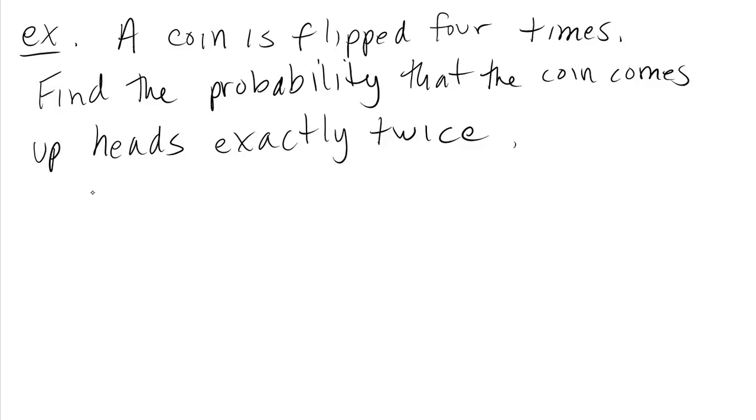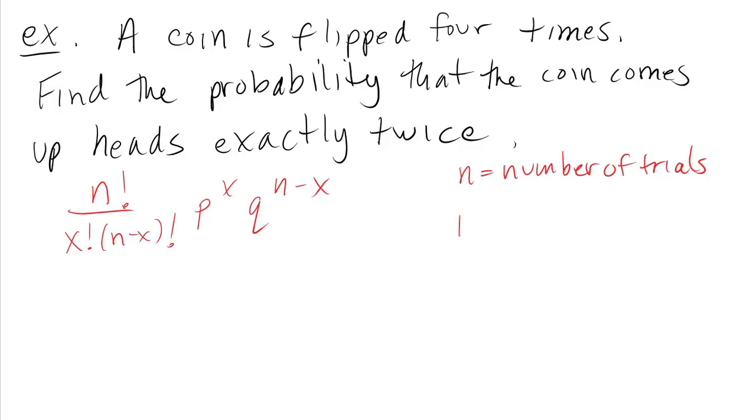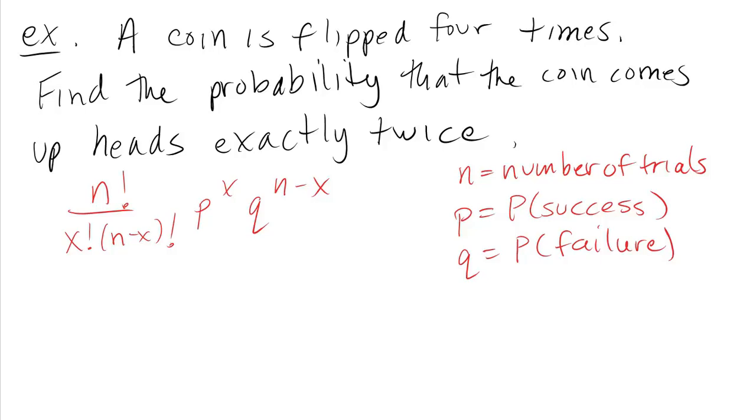Let me transcribe it here. It's n factorial over the product of x factorial and n minus x factorial, times p to the x power, times q to the n minus x power. It's great if you have a formula, but it's useless if you don't know what these things are. So remember that n is the number of trials. P is the probability of success in any one trial. Q is the probability of failure in any one trial. And X is the number of successes.